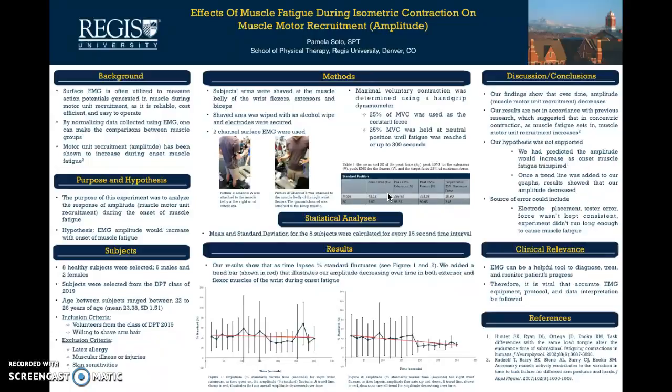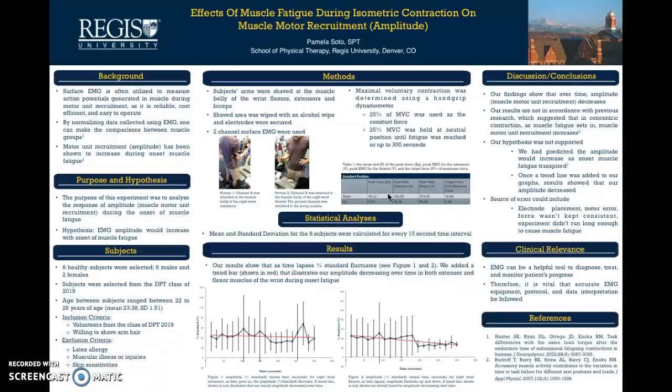To test our hypothesis, 8 healthy subjects were selected, 6 males and 2 females. Every subject had their arms shaved at the muscle belly of the wrist extensors and flexors. We used a two-surface EMG. Channel A was attached to the muscle belly of the right wrist extensors, while channel B was attached to the muscle belly of the right wrist flexors, and our ground was attached to the bicep muscle.